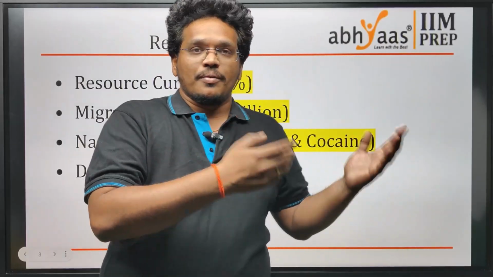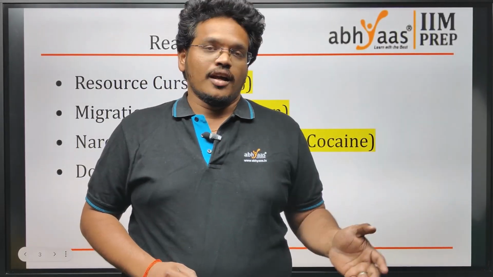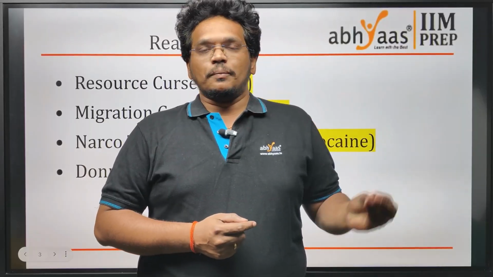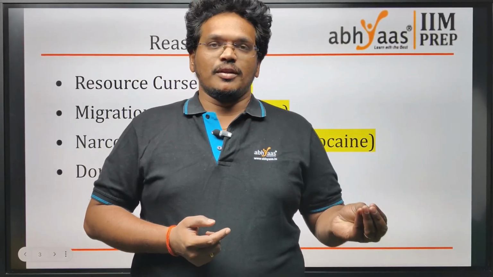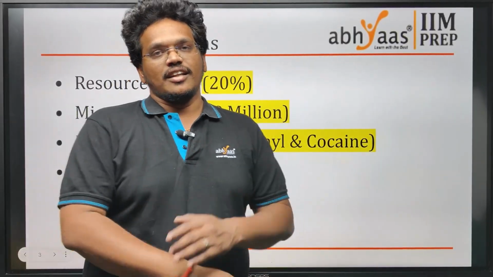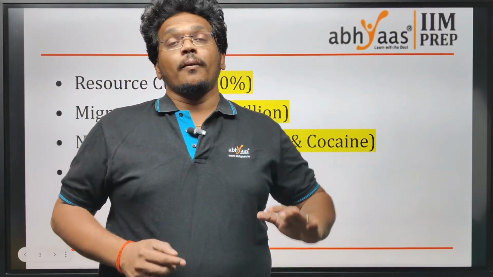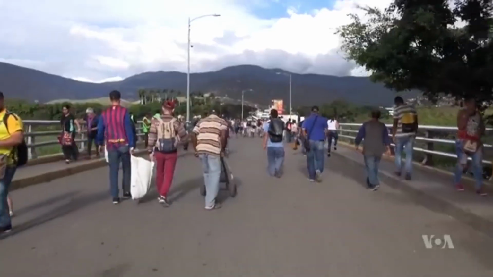To escape from hyperinflation and the economic crisis, what the government did, instead of focusing on increasing the supply of products, was simply print extra money, which in turn increased the inflation. So to escape that, people started migrating to other countries.